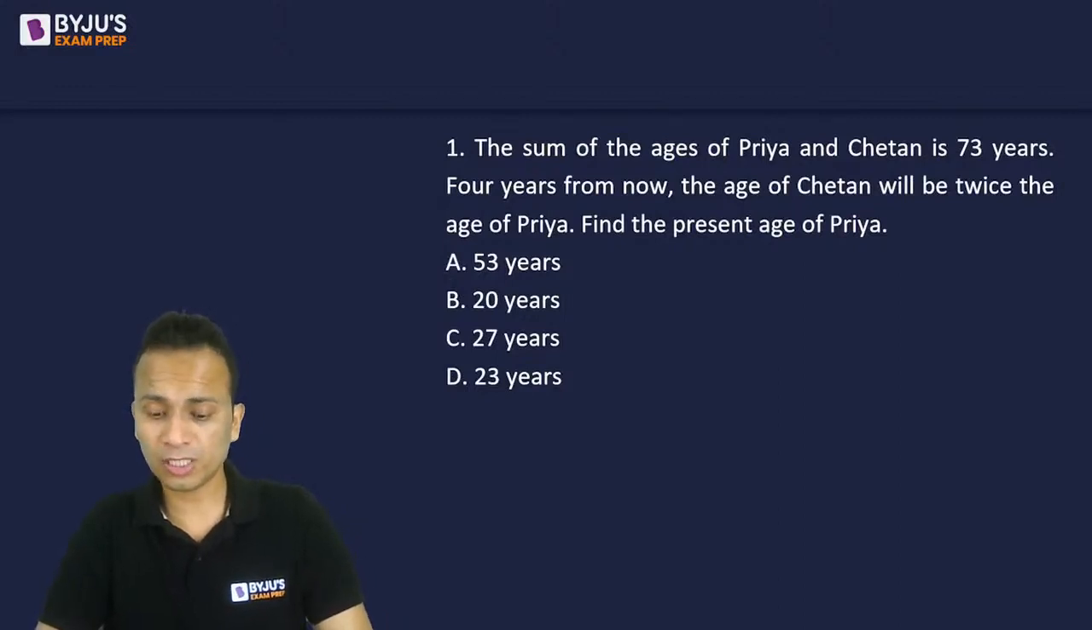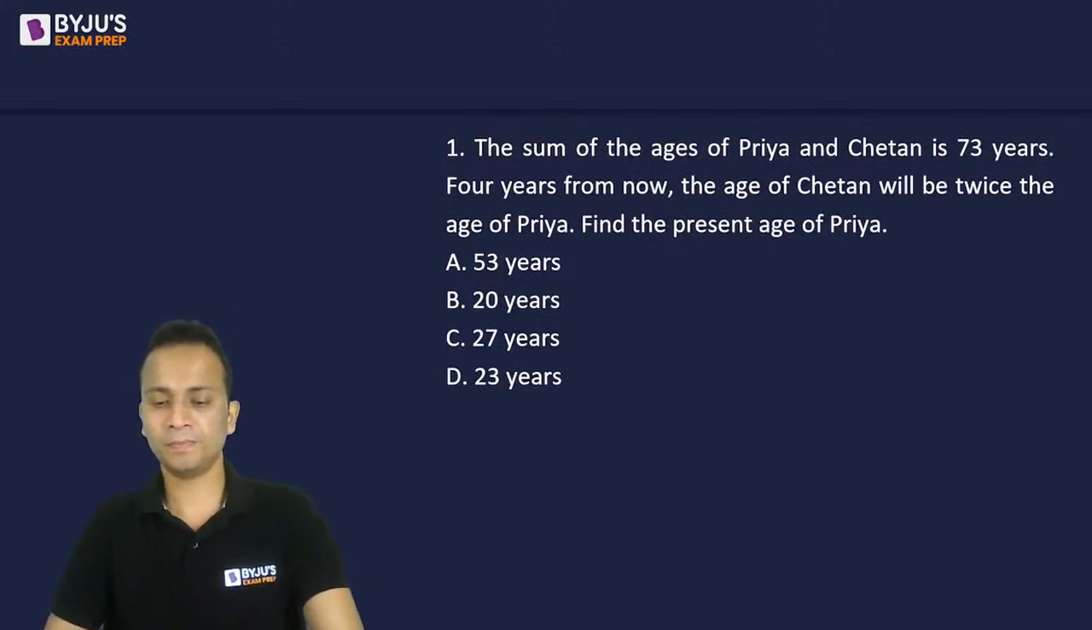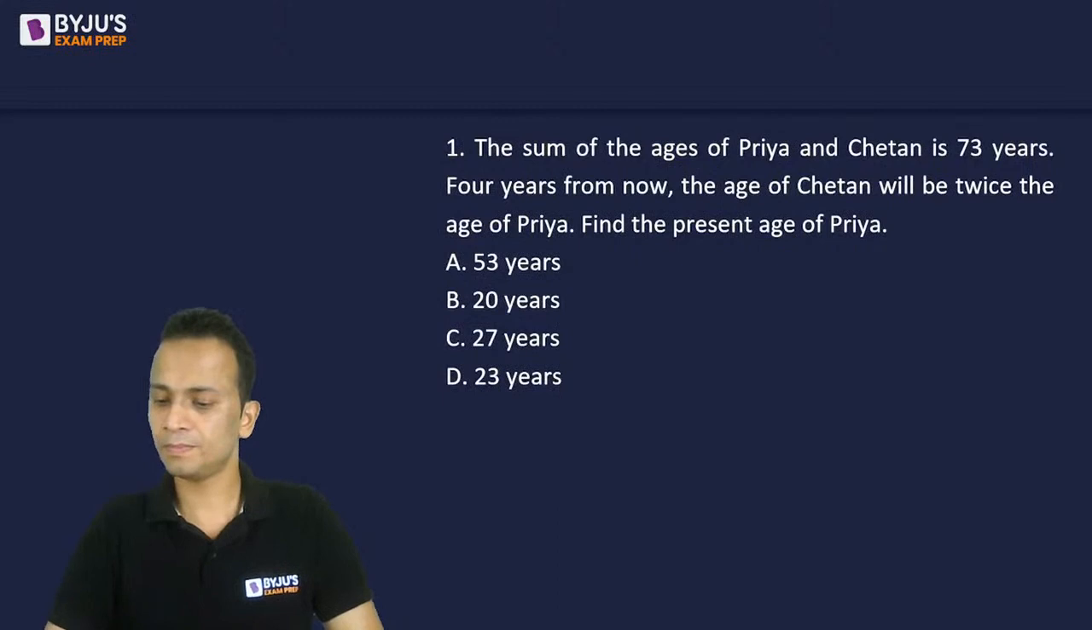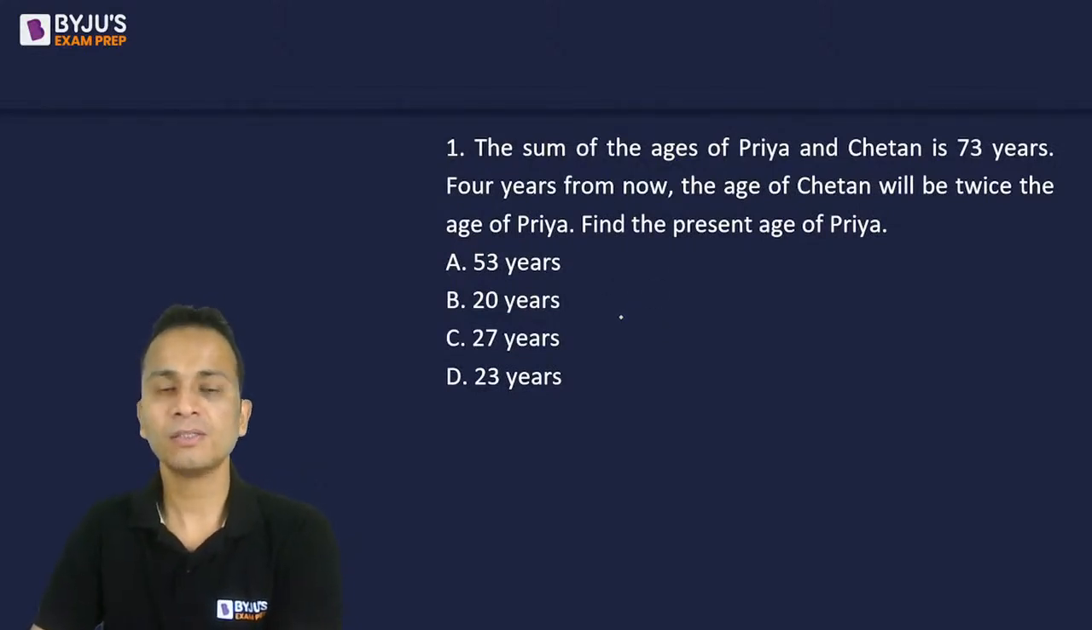There are 4 options A, B, C, and D. So post your answer in the form of option A, B, C, or D. Come on, quickly. All right, Sonali, good. One answer.